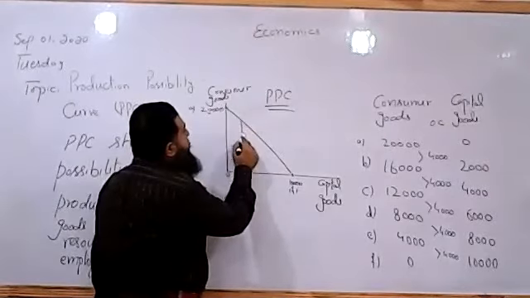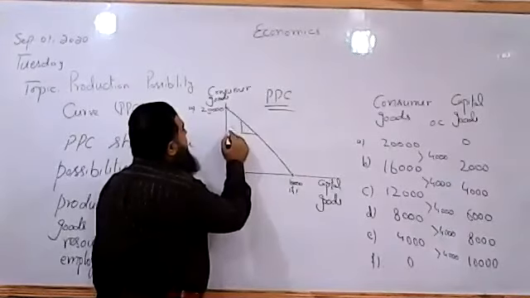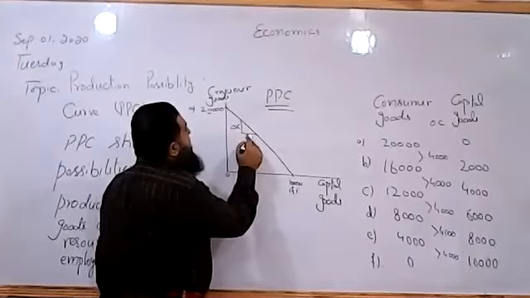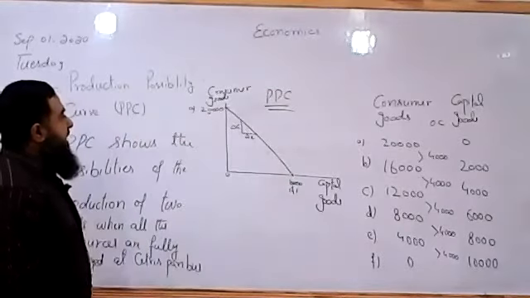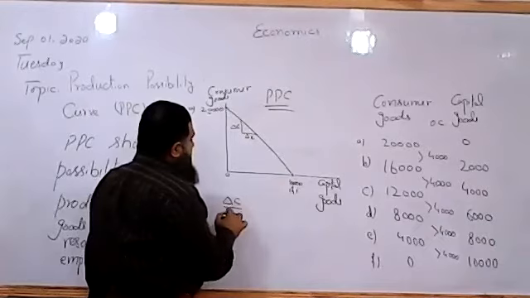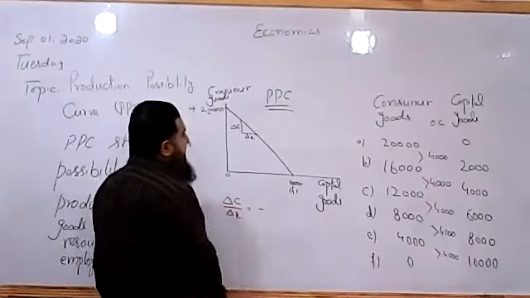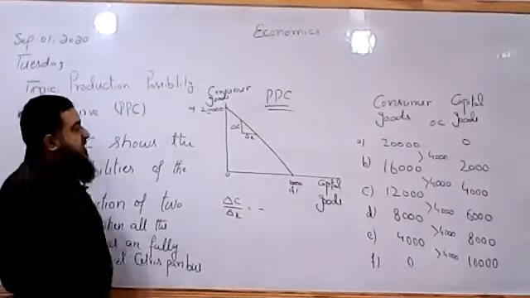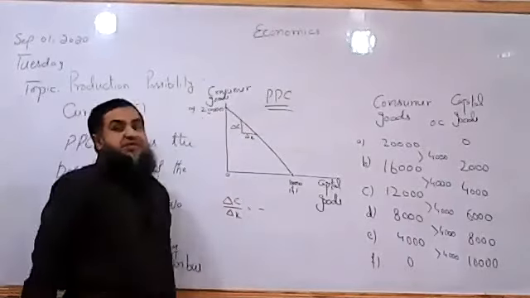What is the slope? This is the slope of this PPC, that is, change in consumer goods due to change in capital goods. Capital goods are now denoted by K. So what do we mean by change in consumer goods due to change in capital goods? That is negatively sloped. Negative slope means when we increase the production of capital goods, we are decreasing the production of consumer goods.